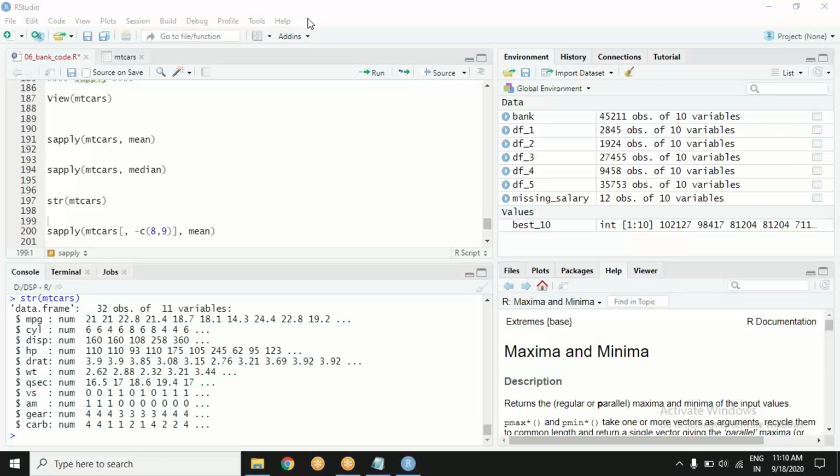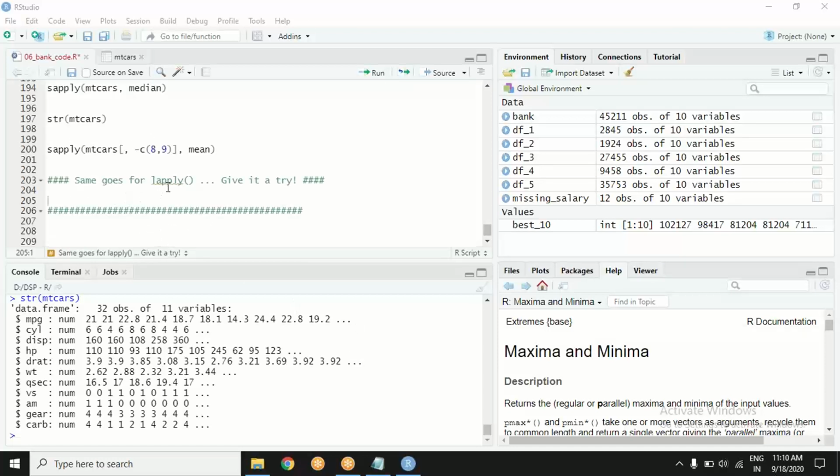So that is sapply. Now do one thing. Here it is. Just like sapply, wherever you have written sapply, write lapply. Change S with L and see what happens. Nothing else. Just change S with L. Everything same. Give it a try. What happens? Maybe you'll see.